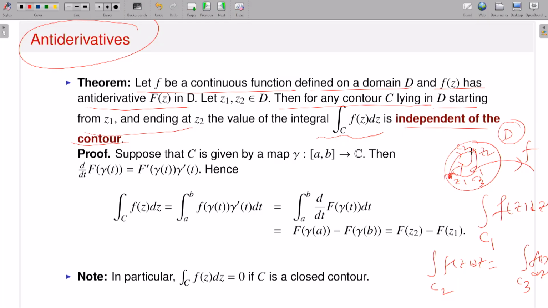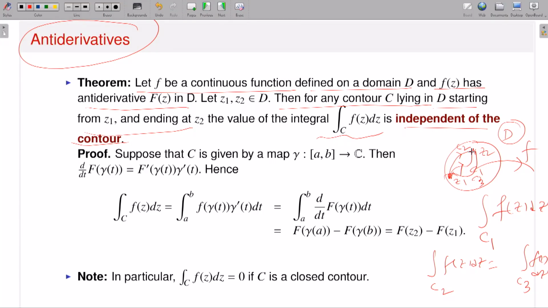That means it is path independence. So therefore, existence of an antiderivative implies path independence. Later on you will see I will have other conditions for when I can say that my function small f has an antiderivative. If small f possesses an antiderivative, then of course the corresponding contour integration is path independent.